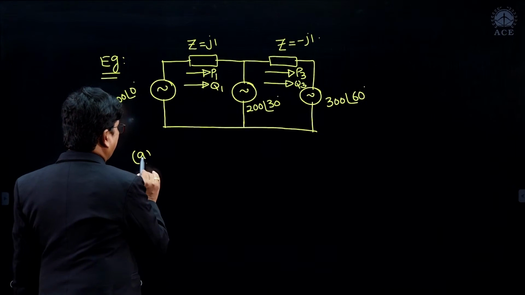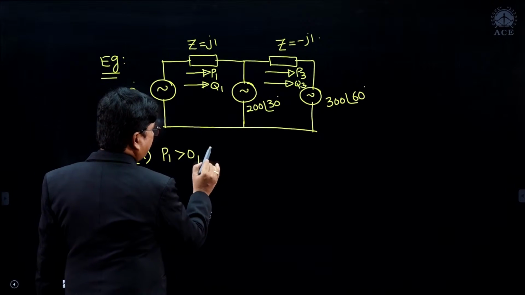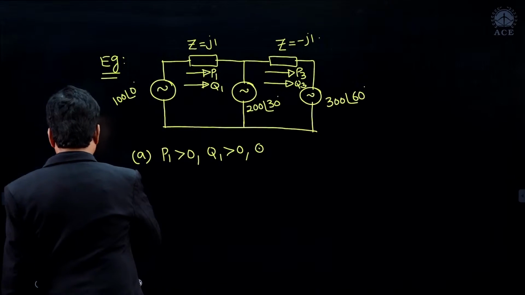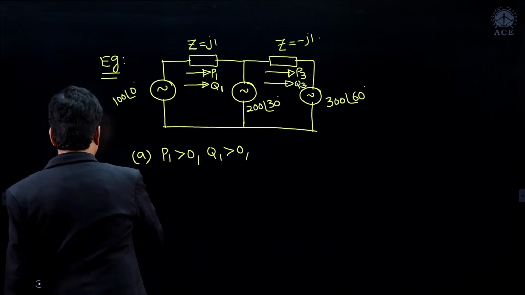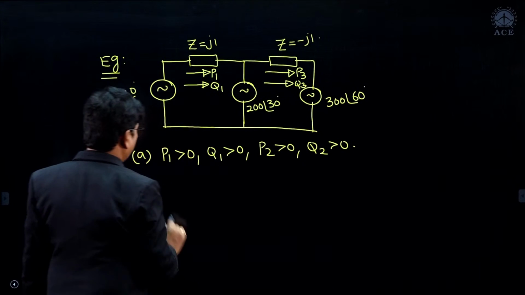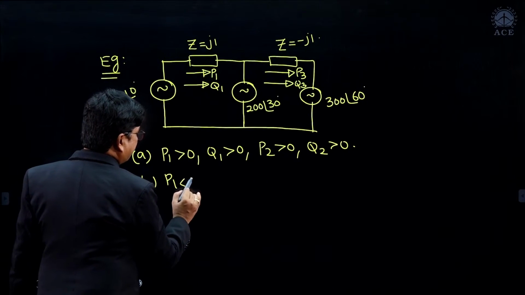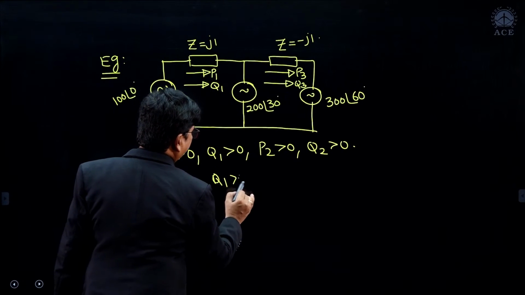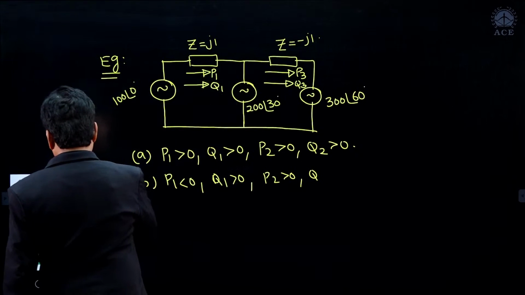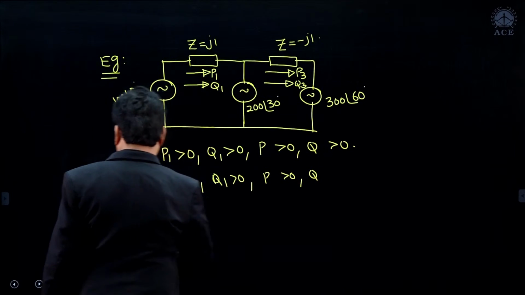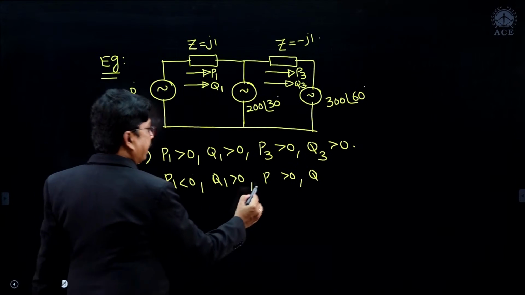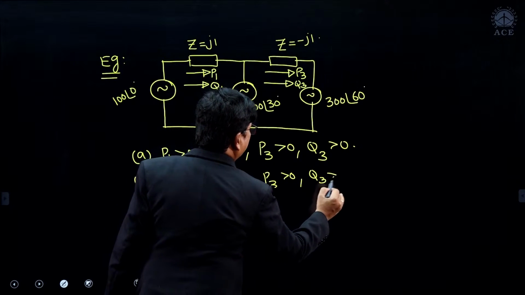Suppose option A they have given P1 greater than 0, Q1 greater than 0, P2 greater than 0 and Q2 greater than 0, and option B P1 less than 0, Q1 greater than 0 and P3, it is not P2, P3 greater than 0, Q3 greater than 0, and here P3 greater than 0, Q3 greater than 0 they have given.